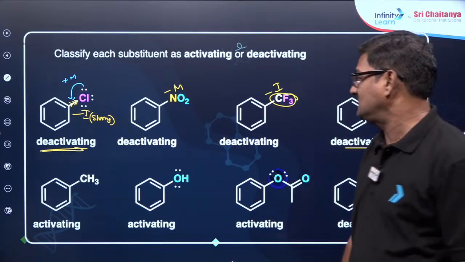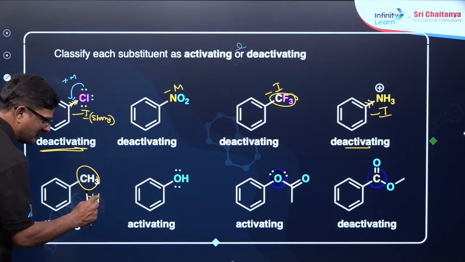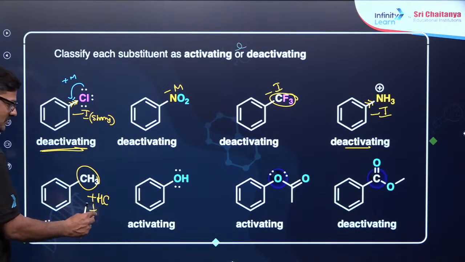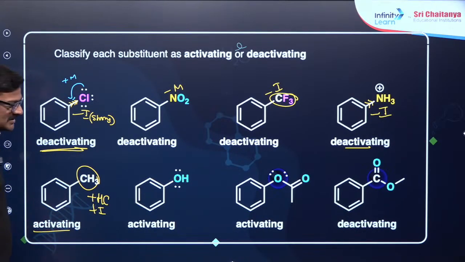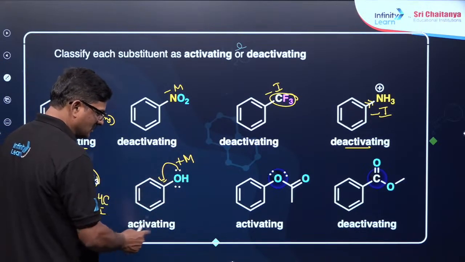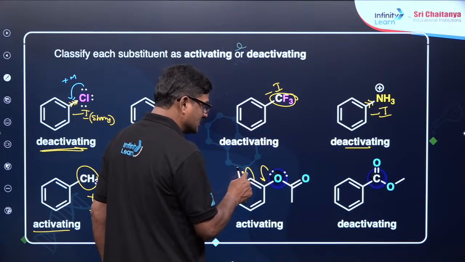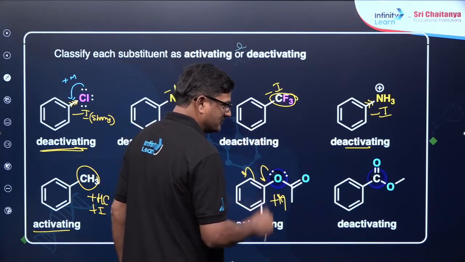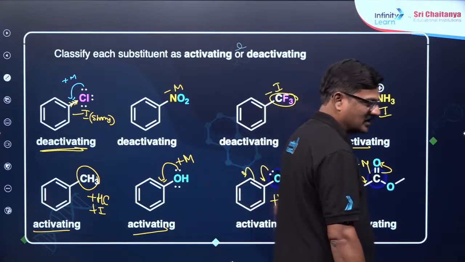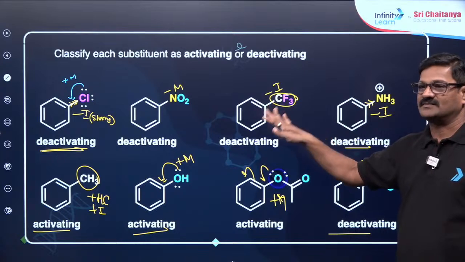And activating, how is it activating? It is because of positive hyperconjugation. HC stands for hyperconjugation, and with the positive inductive effect, it is going to be activating. And this lone pair of electrons has a positive mesomeric effect, a positive R effect, so it is activating. And this is an ester functional group, which has a positive mesomeric effect, but it is also going to have a negative mesomeric effect, so that it is deactivating. You understand how you have to work out whether it is activating or deactivating?